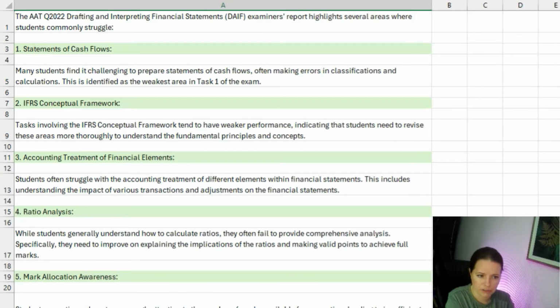Next, we've got accounting treatment of financial elements. So students often struggle with the accounting treatment of different elements within the financial statement. So this is just posting, this is just double entry, so we can solve that. Do not worry about that.